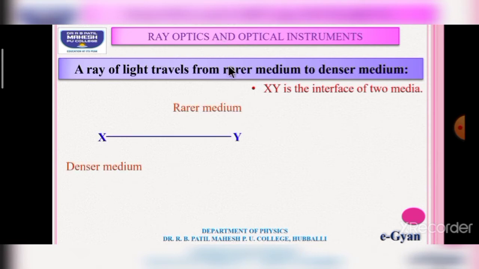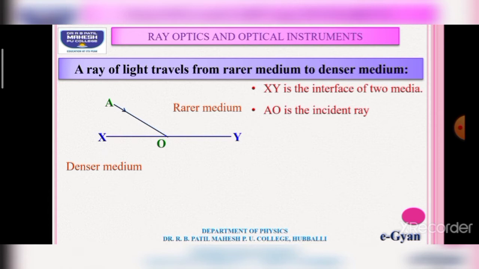The upper medium is the rarer medium and the lower medium is the denser medium. Consider an incident light striking at point O at the interface. Here AO is the incident ray. It is travelling in the rarer medium.